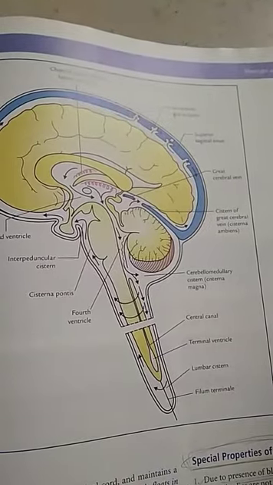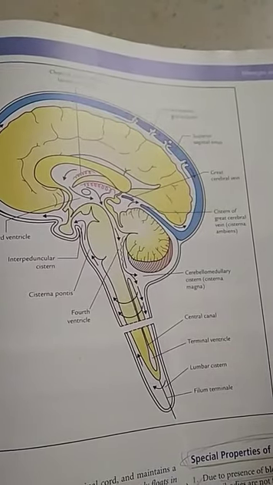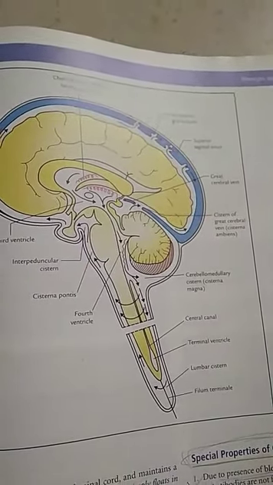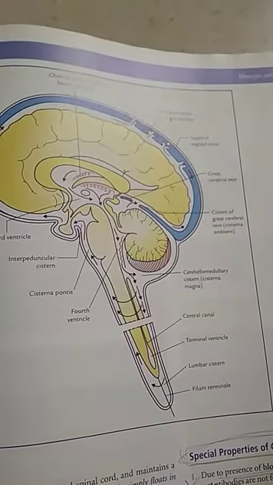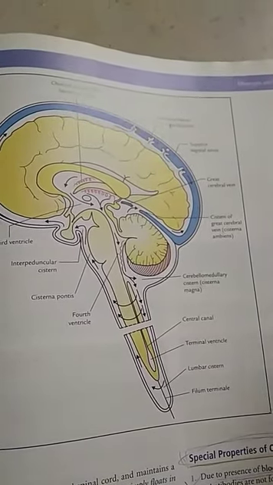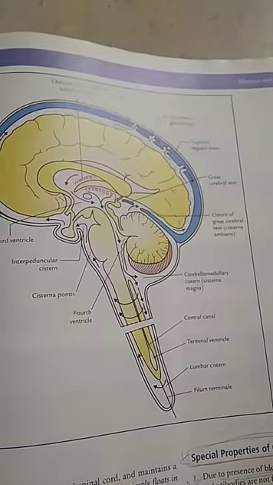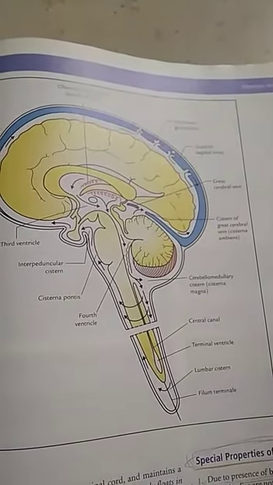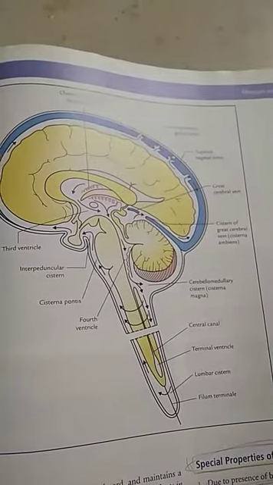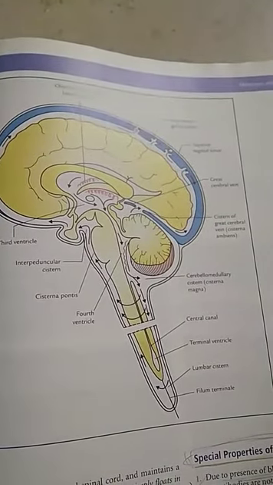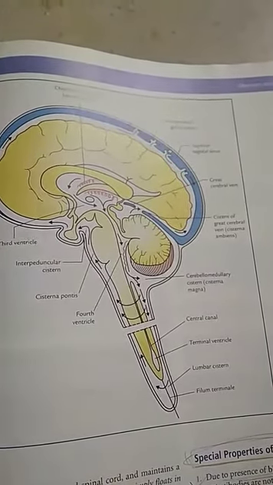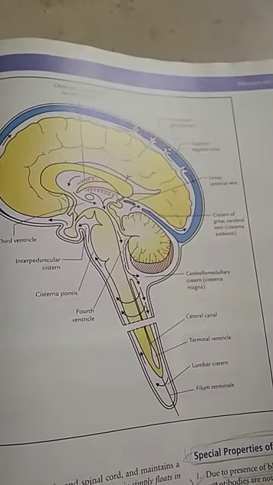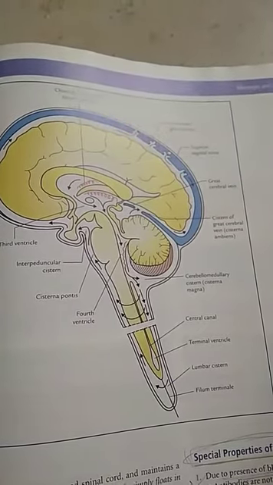In CSF it is about 25 mg per 100 ml, whereas in plasma it is about 600 mg per 100 ml. Glucose content of CSF is almost about half of that of the plasma. In the CSF, glucose is about 50 mg per 100 ml, whereas in the plasma, glucose is about 100 mg per 100 ml.